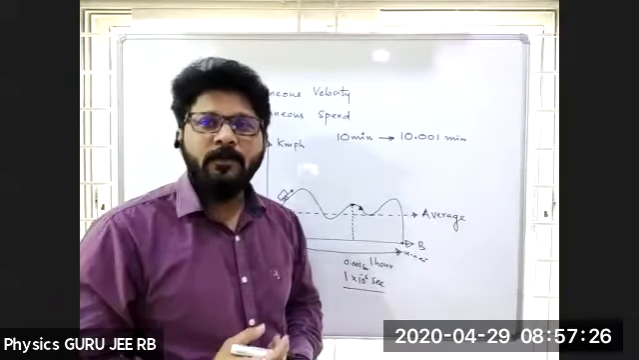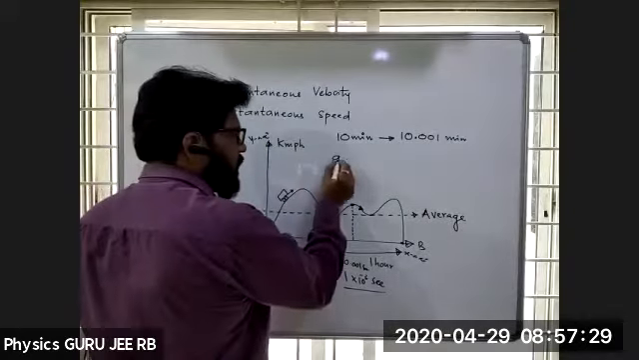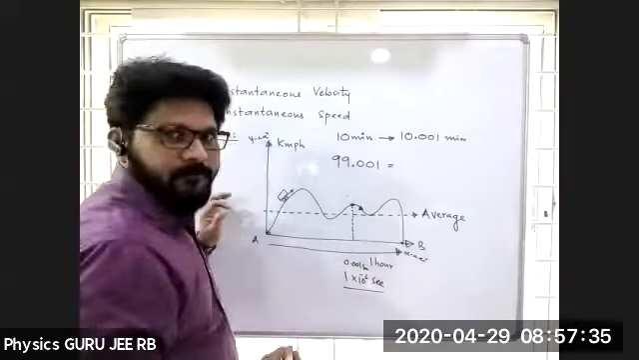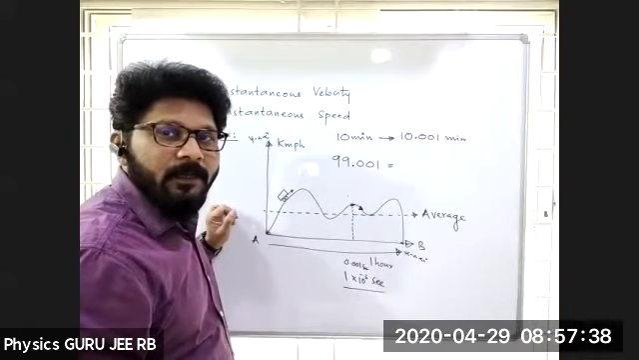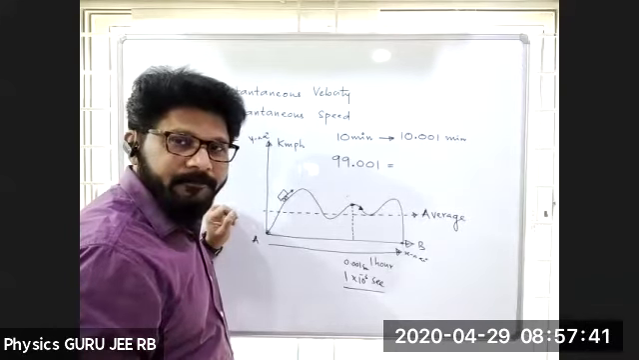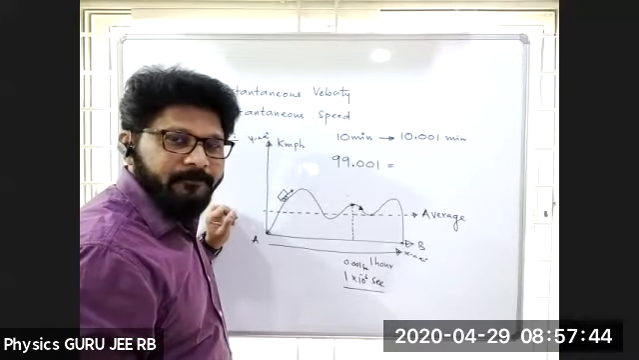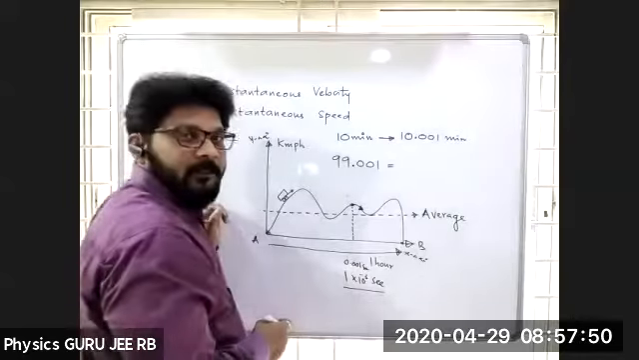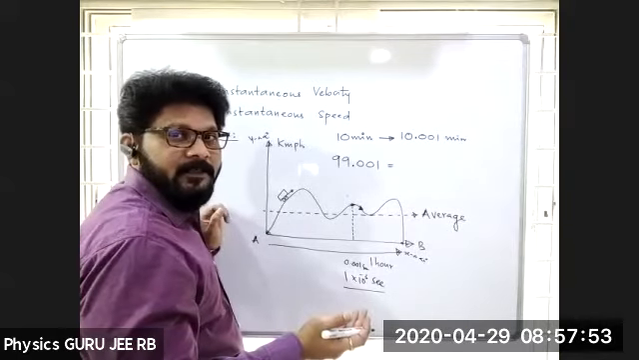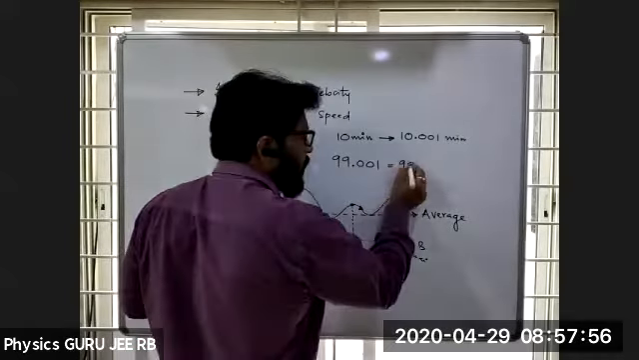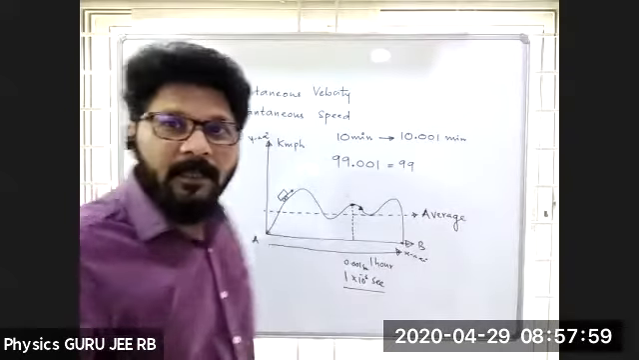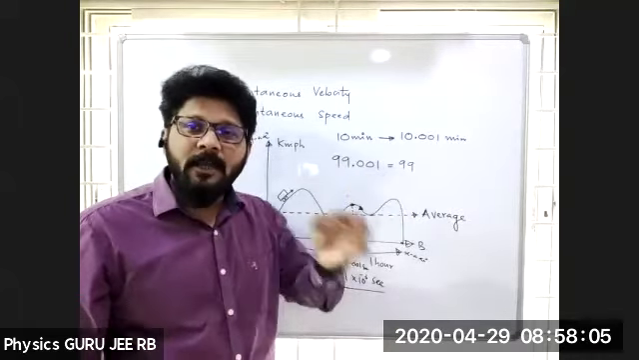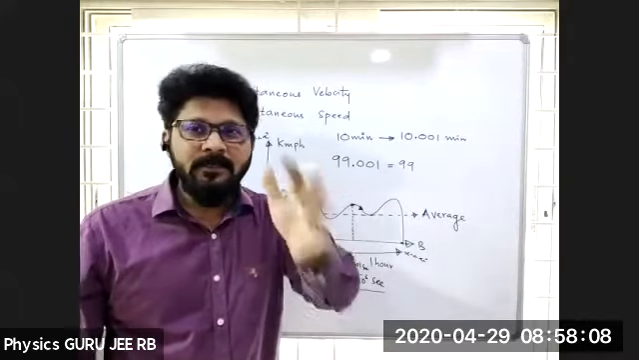0.001 is almost, for example, if I say 99.001, it can be written as 99, right? He's saying that it is 99. Okay, that means what happened to 0.001? That means approximately we have taken it to be 0.